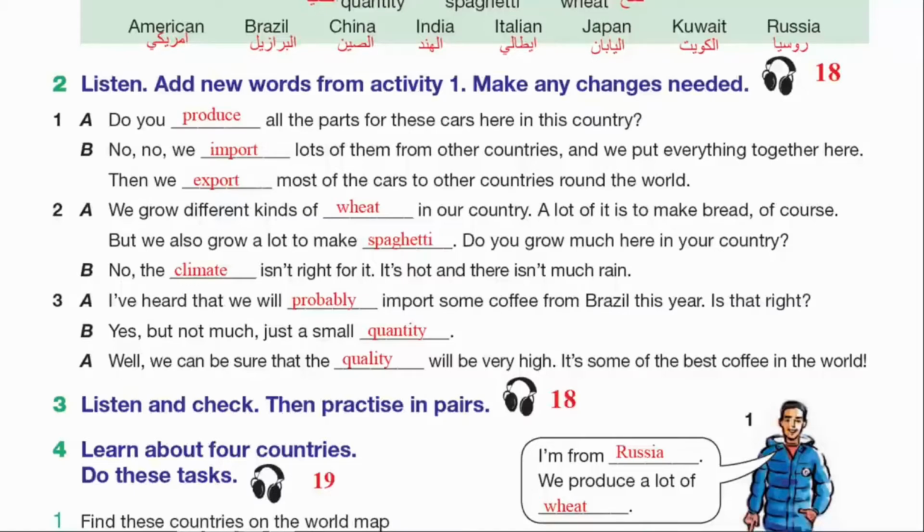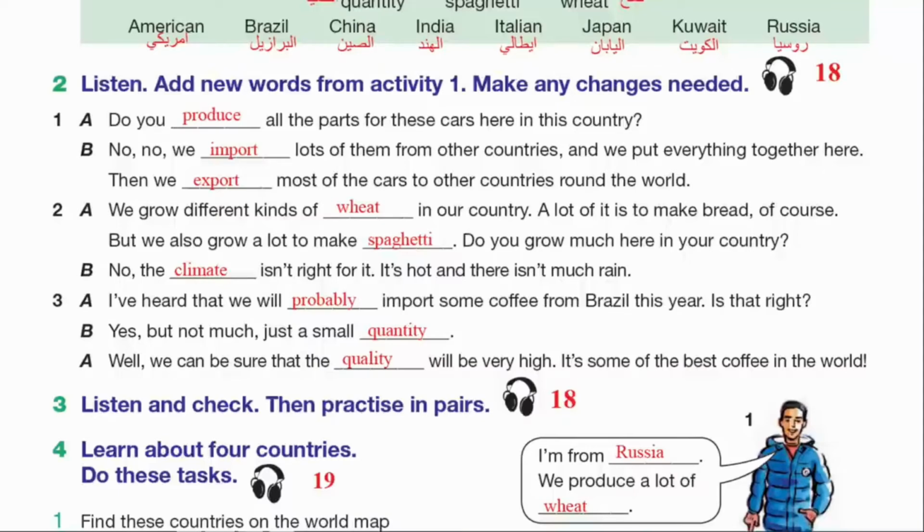We grow different kinds of wheat in our country. A lot of it is to make bread, of course, but we also grow a lot to make pasta. Do you grow much here in your country? No, the climate isn't right for it.